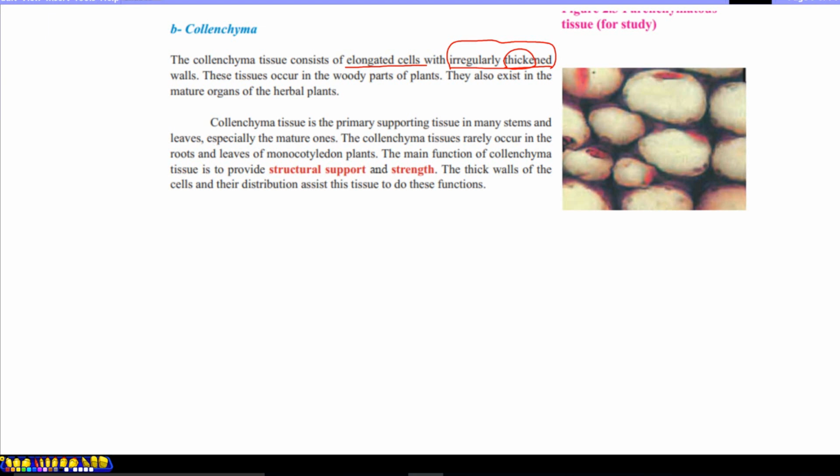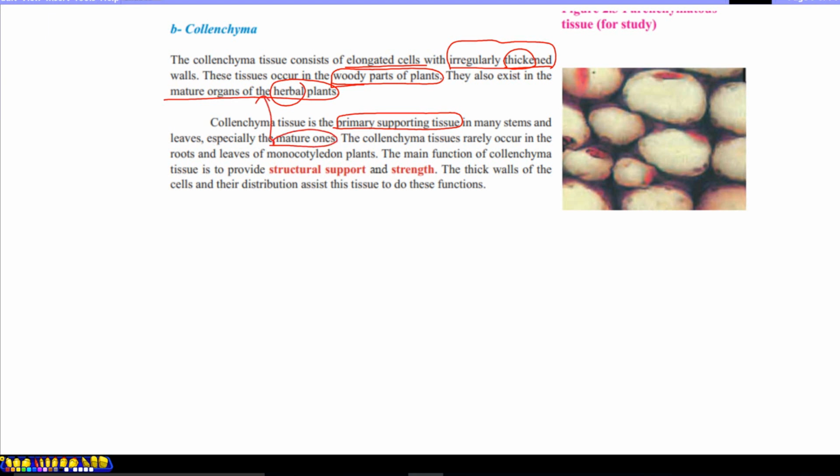These tissues occur in the woody parts of plants, plants which have secondary growth and mainly live for many seasons. They also exist in the major organs of herbal plants, which generally live for one season, but not in new and young plants. The old major parts of herbal plants also contain collenchyma. This tissue is the primary supporting tissue in many stems and leaves, especially in mature ones, as we said.